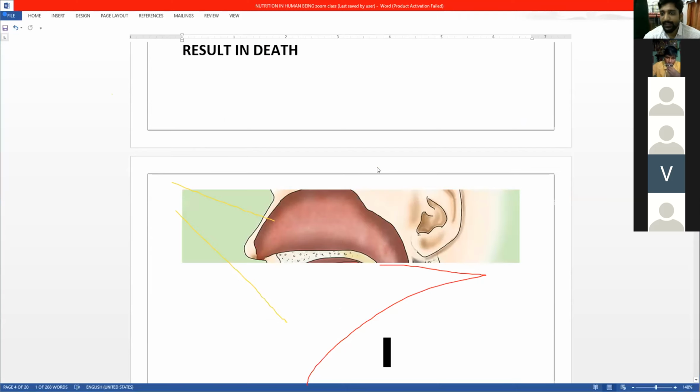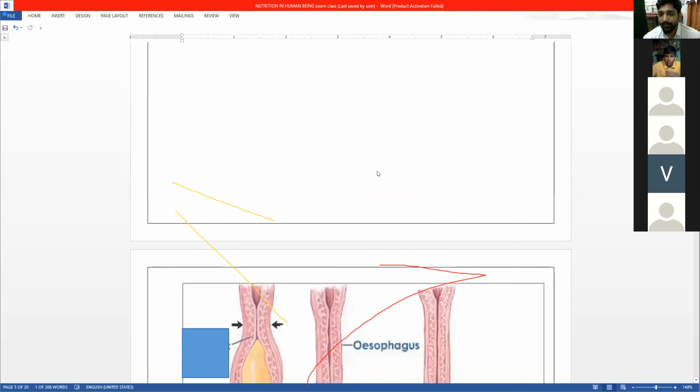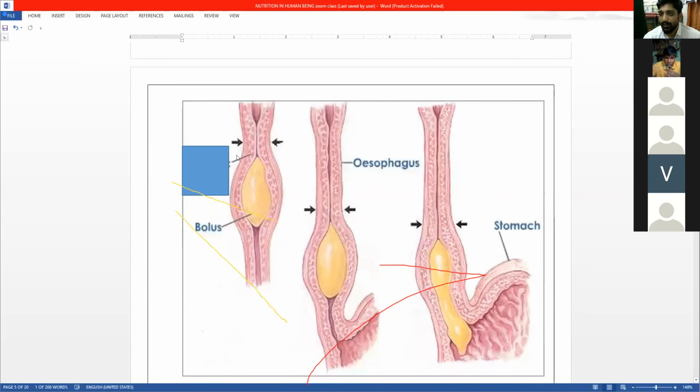Okay, let's see. So till now we have discussed about the epiglottis. Okay, now can you name this movement? This esophagus, right? Can you name this movement? Peristaltic movement.